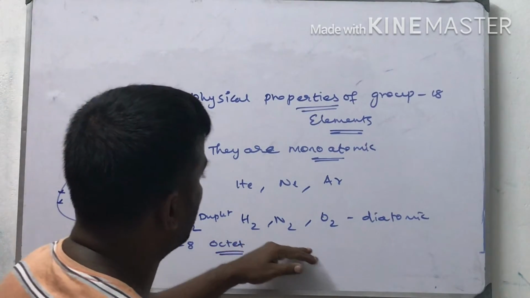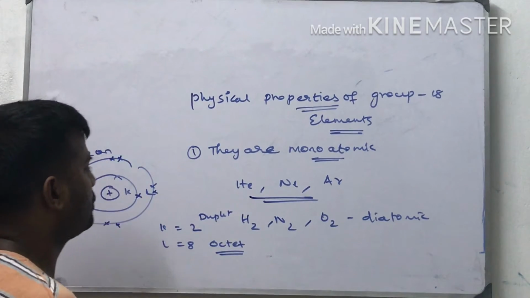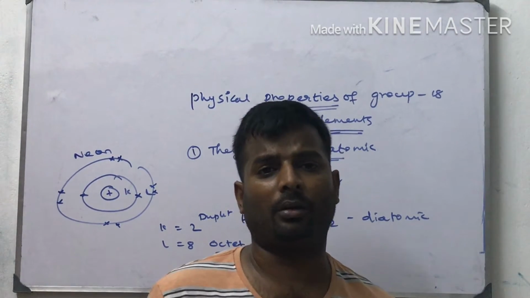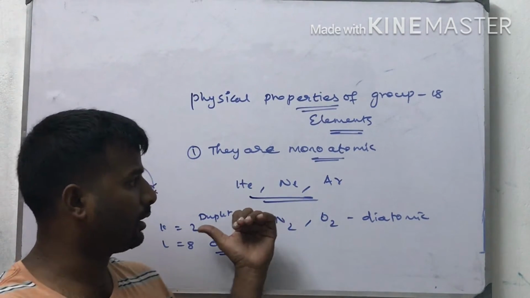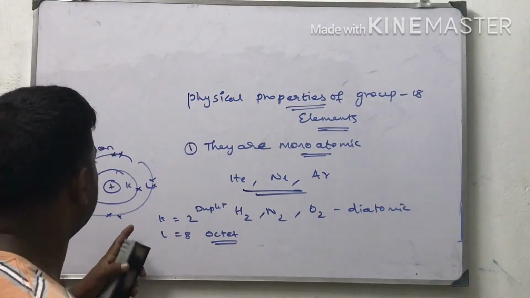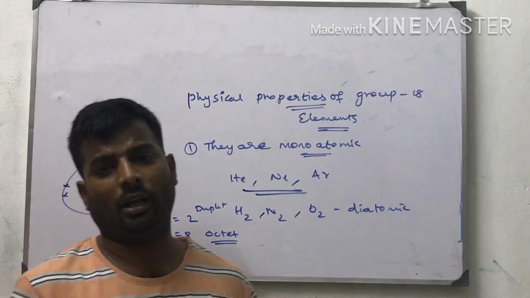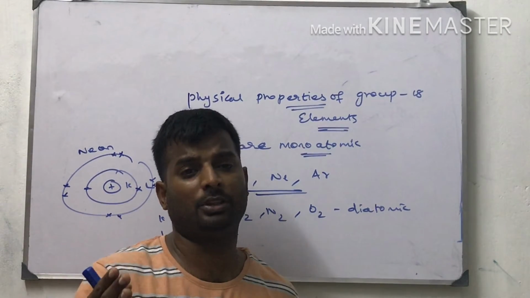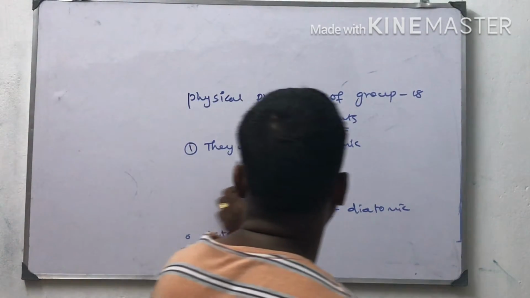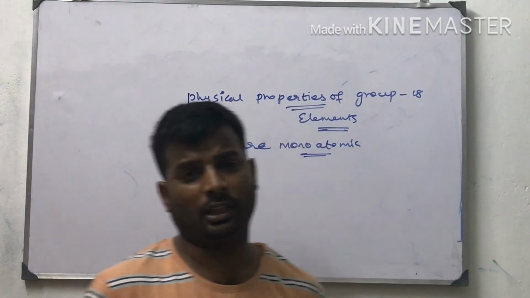Not only neon, all the other noble gases have the outermost shell filled with 8 electrons. So they are not able to form any new bond or break any old bond. They will not release their electrons, and they will not accept any electron. Therefore, they are monoatomic. They will not accept electrons from other species, and they will not give their electrons. So they are monoatomic.